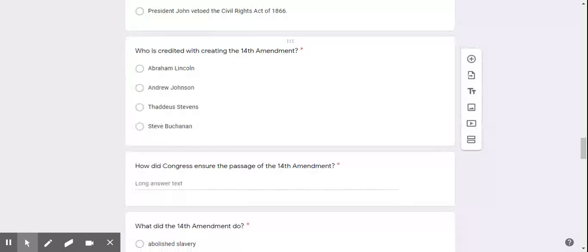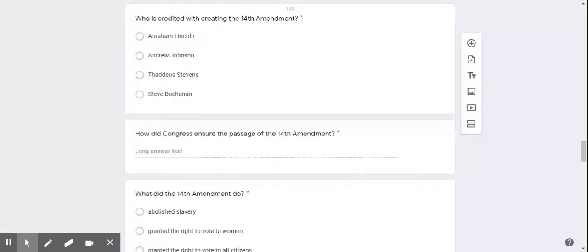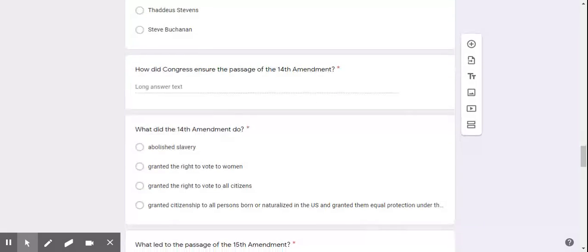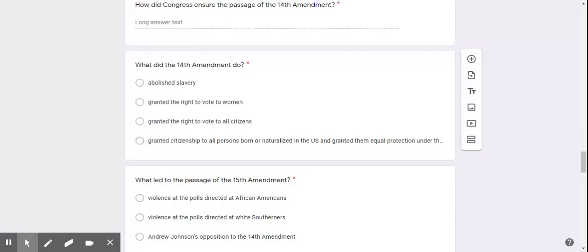Who is credited with creating the 14th Amendment? Abraham Lincoln, Andrew Johnson, Thaddeus Stevens, Steve Buchanan. Long answer. How did Congress ensure the passage of the 14th Amendment? What did the 14th Amendment do? Abolished slavery, granted the right to vote, granted the right to vote to all citizens, granted citizenship to all persons born or naturalized in the U.S., and granted them equal protection under the law.